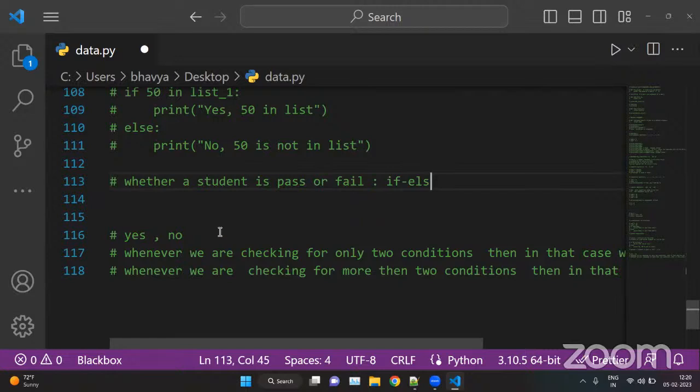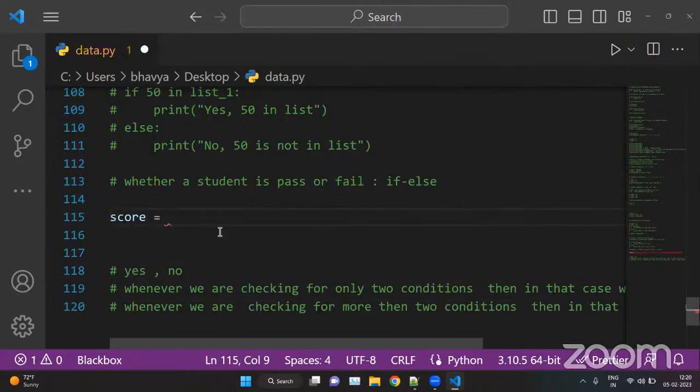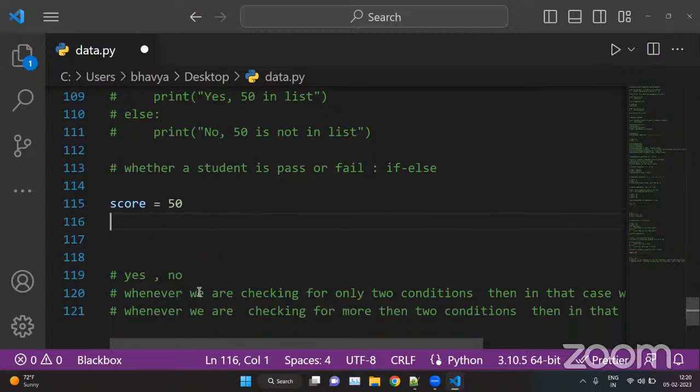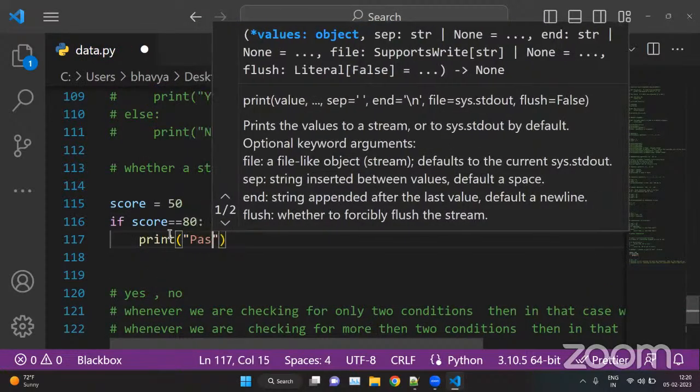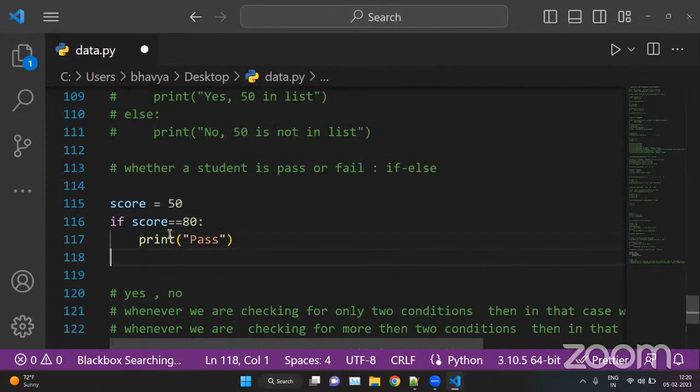Suppose we have a score of the student that is 50, and the passing score is 80. We can put if score is equal to 80, then we can print pass, else fail.